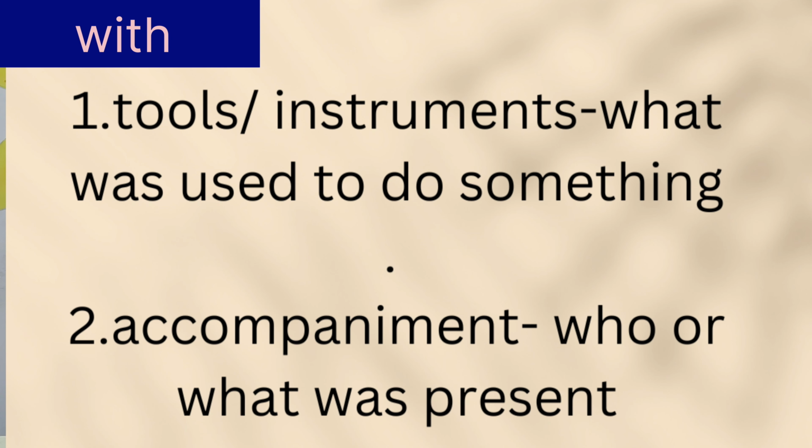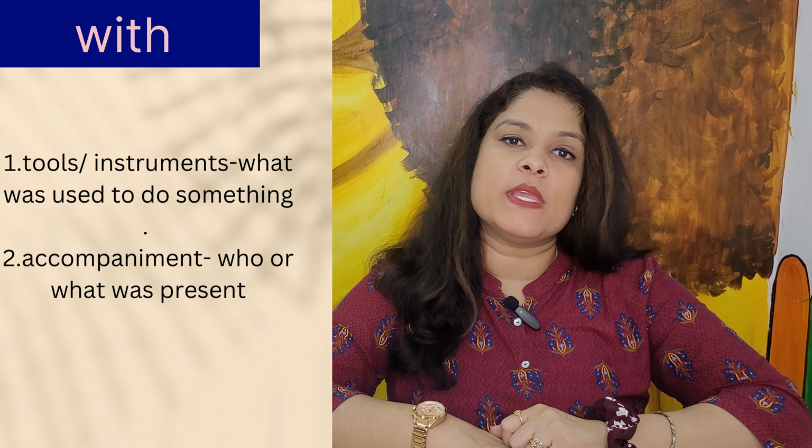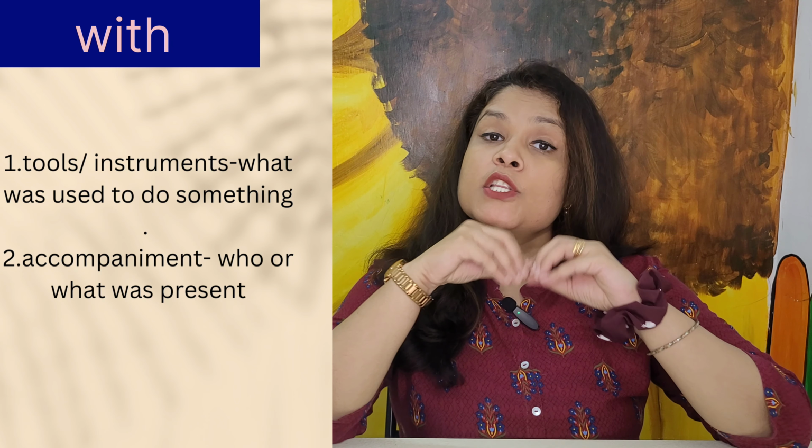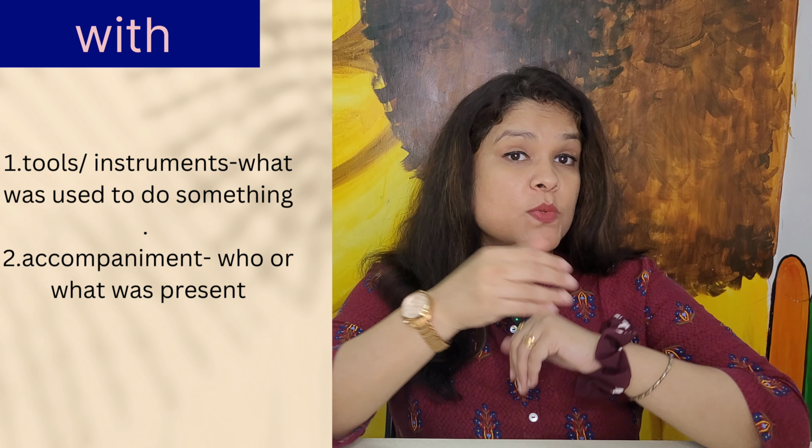So now let's move on to with. When can we use with? This is used when we talk about tools, instruments or accompaniment. In simple words, we can say what was used to do something, or who or what was present. In those cases, we can use with. Let me give you some examples.